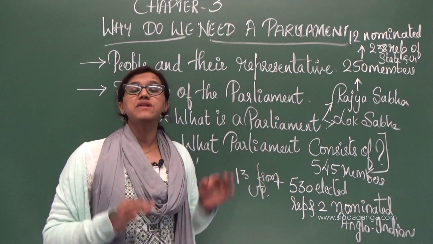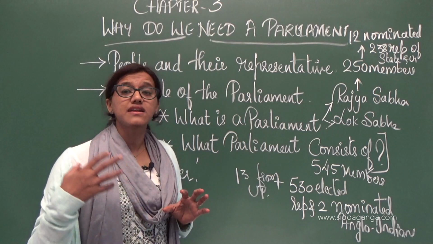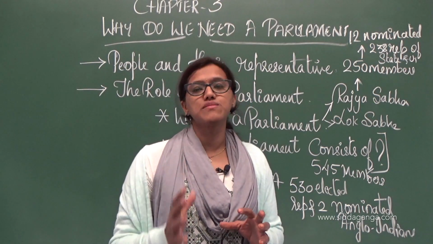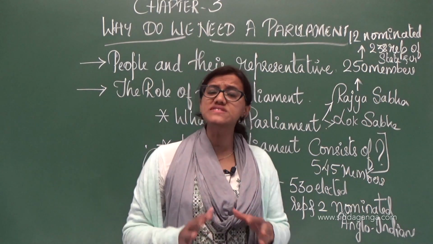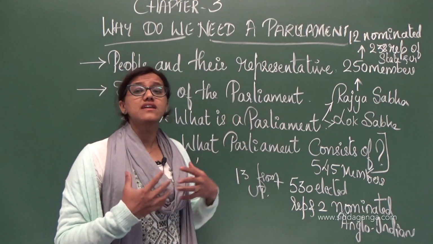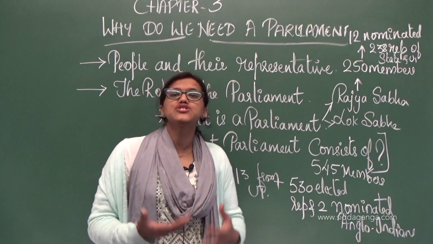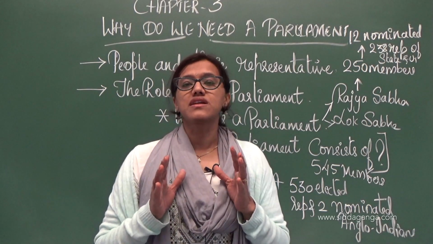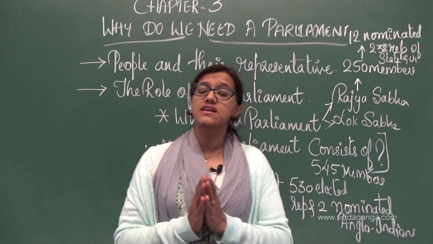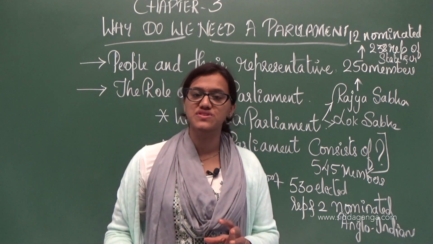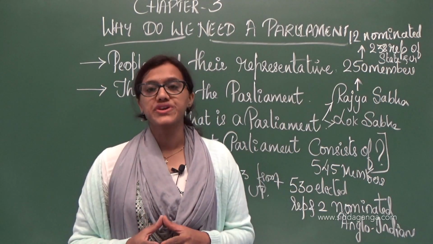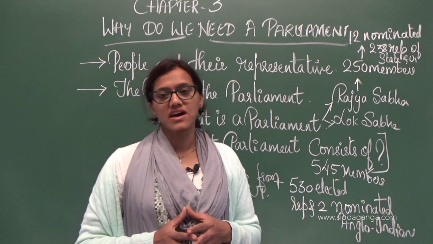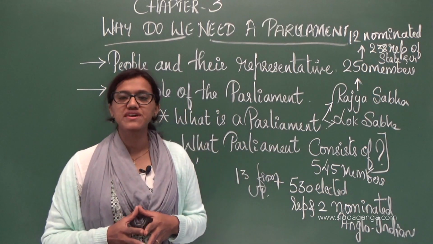When they choose their representative, they are giving the decision-making to that representative. They choose their representative through election, and the majority will be the ruling government and the other one will be the opposition.